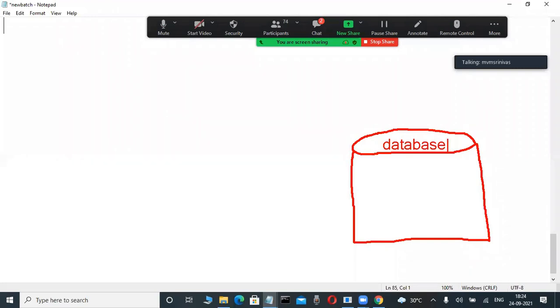This place is called a database. Okay, fine. Now I am a user. Slowly observe it here. I am a user. I want to perform some operations in this database. Here we are storing the data, modifying the data, deleting, so many things are there. So many operations we are performing.